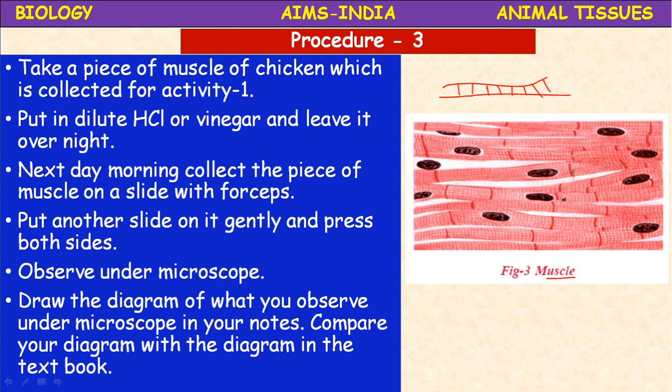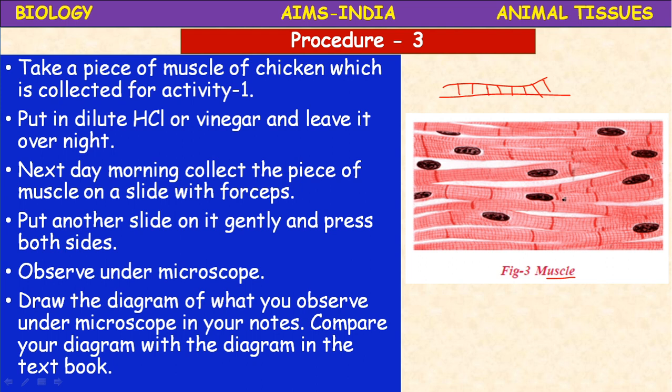If you want to observe the bone tissue in the chicken bone, once again the same procedure you have to follow. Settle it in the vinegar or dilute hydrochloric acid overnight, and it is better to do this one day before your discussion in the class. Then only the bone becomes soft.